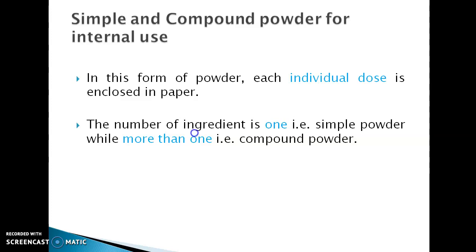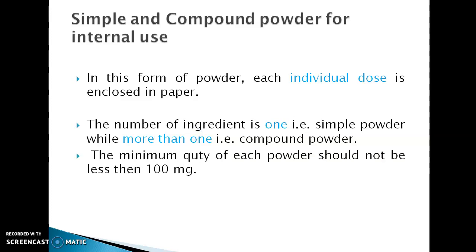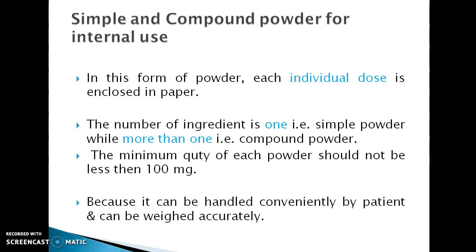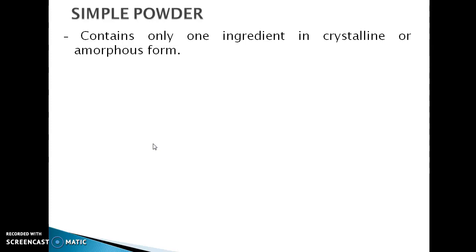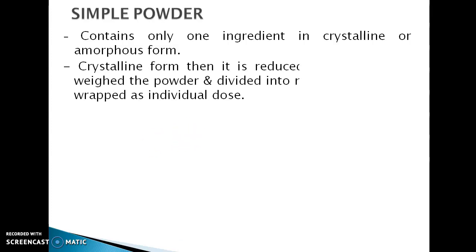compound powder. The minimum quantity of each powder should not be less than 100 mg because it can then be handled conveniently by the patient and weighed accurately. Simple powder: a simple powder contains only one ingredient, either in crystalline or amorphous form. If crystalline, it is reduced to a fine powder, weighed, divided into a number of doses, and wrapped as individual doses.